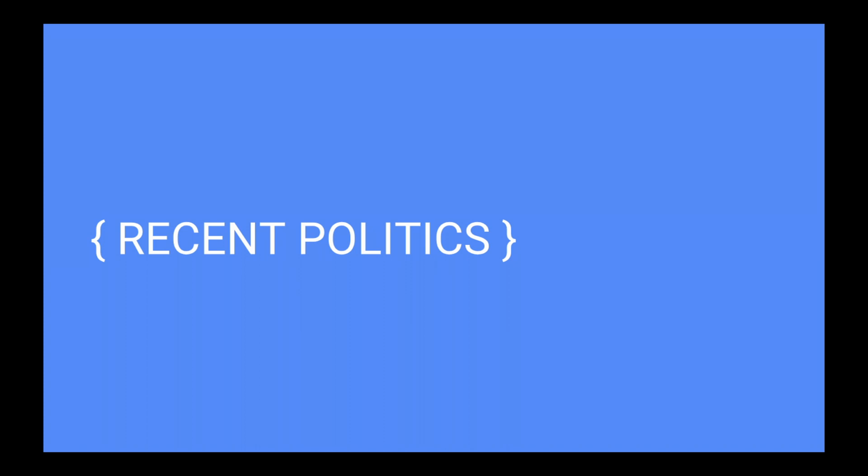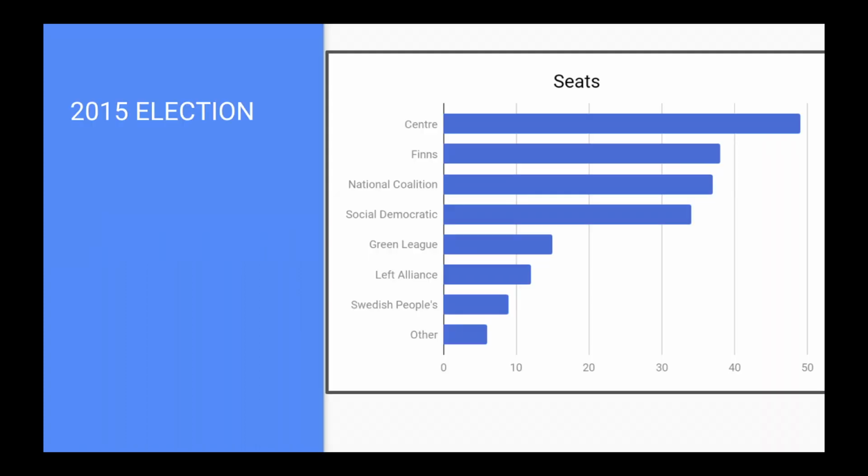In 2015, there was an election in parliament where the left-leaning Social Democratic Party and the right-leaning National Coalition lost 8 and 7 seats respectively. The center gained big with an increase of 14 seats. The right-wing nationalist Finns Party mostly remained the same, losing only 1 seat. This resulted in a center-right coalition from the 3 largest parties, the Center Party, the Finns Party, and the National Coalition. The opposition is left-leaning, consisting of the Social Democratic Party, the Green League, the Left Alliance, and others.